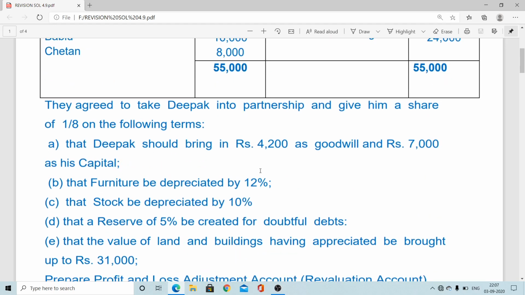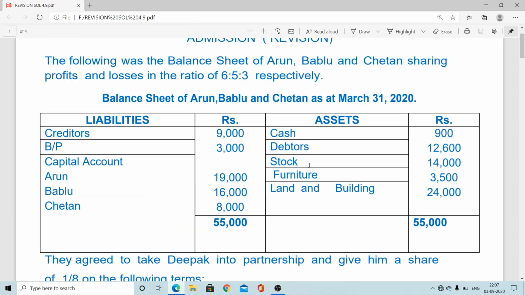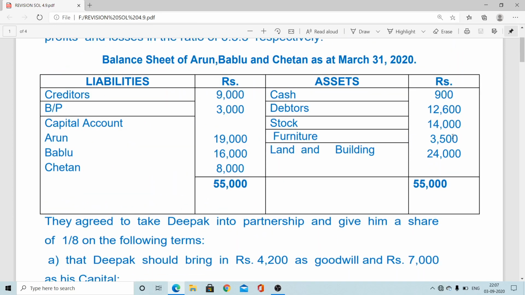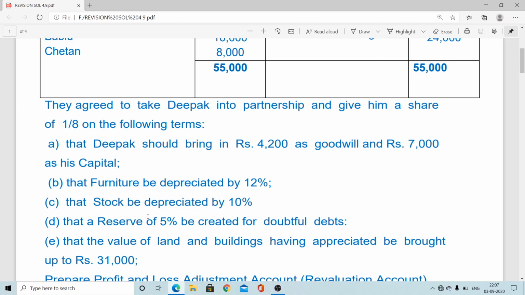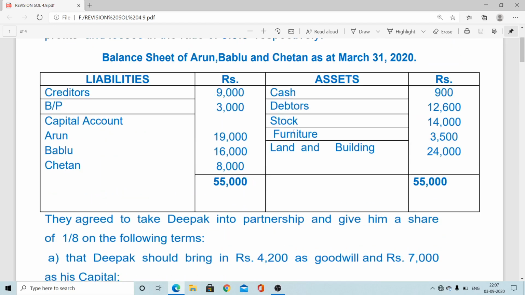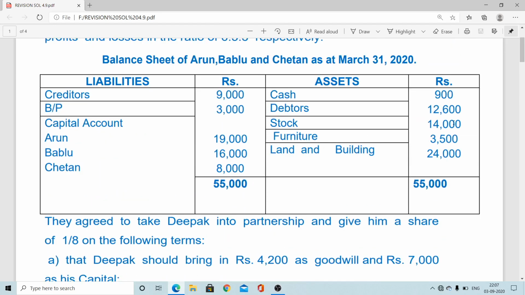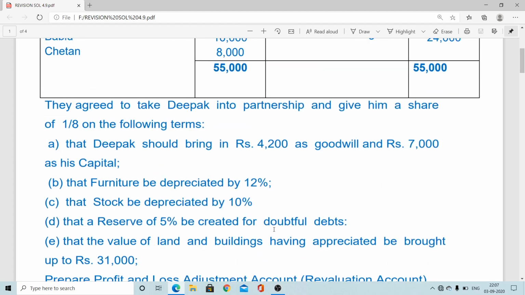Furniture to be depreciated by 12%, revaluation to furniture. Here the furniture value is provided 3,500. Thereupon 12% you have to calculate. So 350 plus 70, 420. Stock to be depreciated by 10%. There is a stock value 14,000. So revaluation account debit to stock here 1,400.